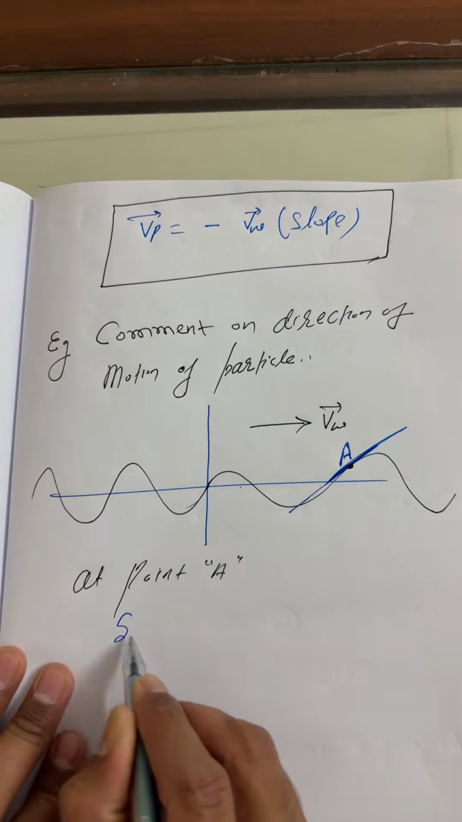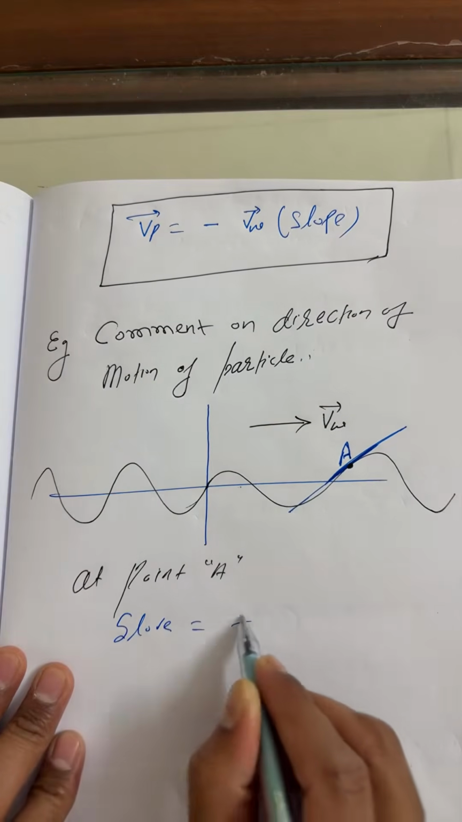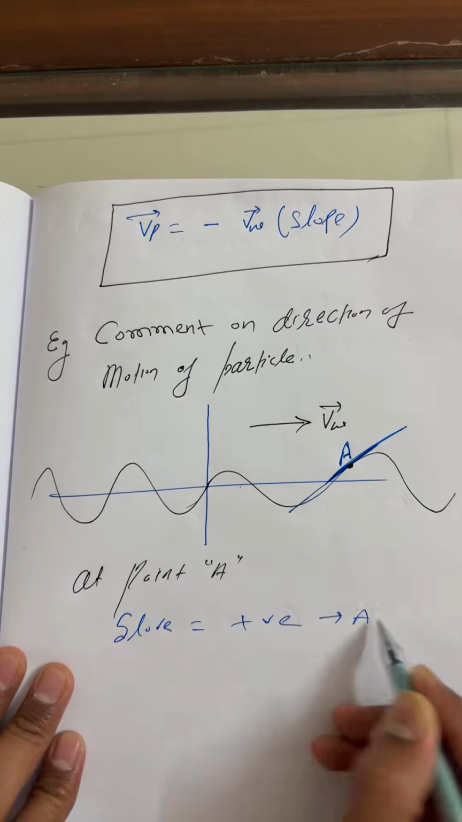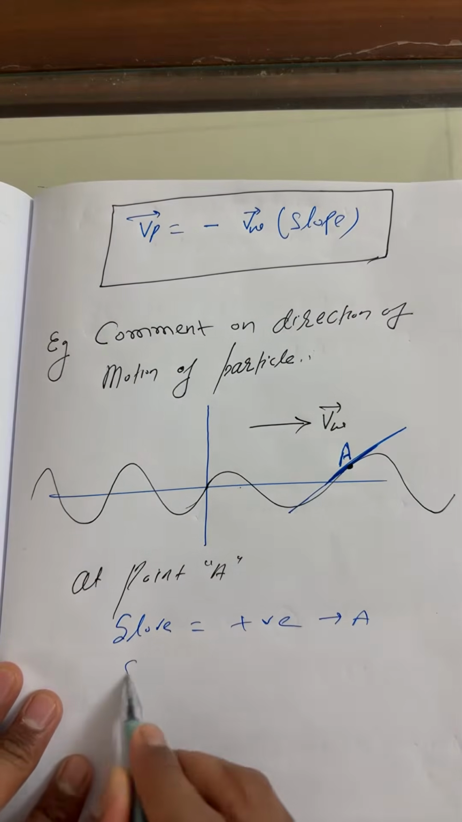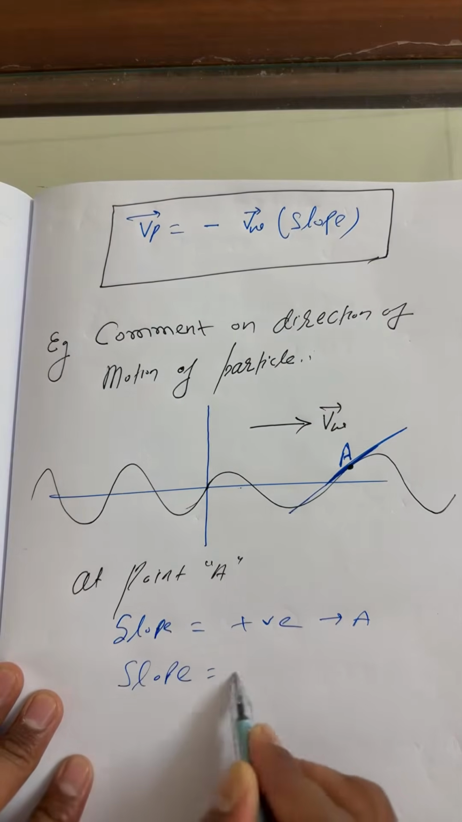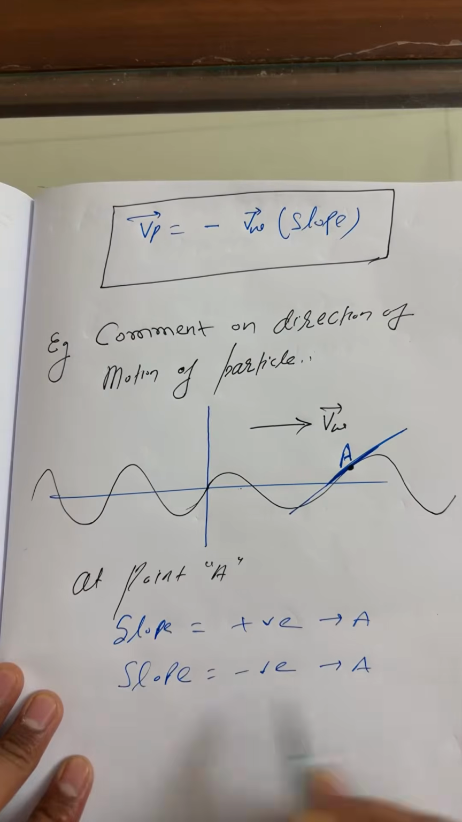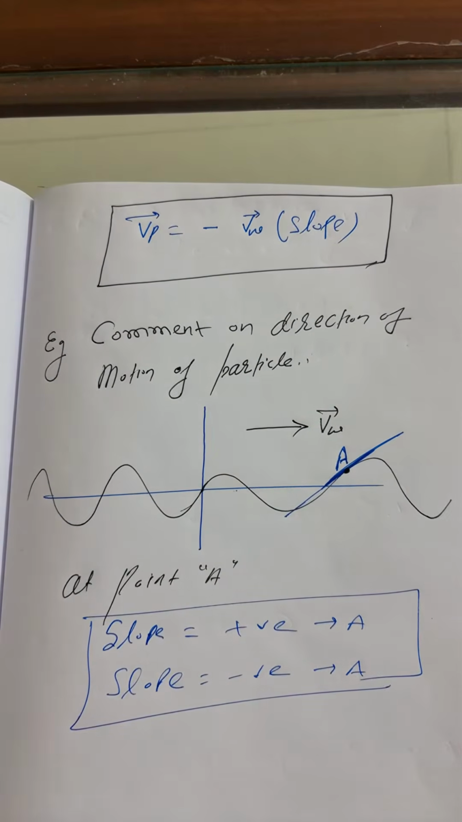just answer me. Slope is, let us suppose I'm telling options here so that you can answer me. Slope at A is positive, or slope at A is negative. What's your answer? Slope is positive or slope is negative?